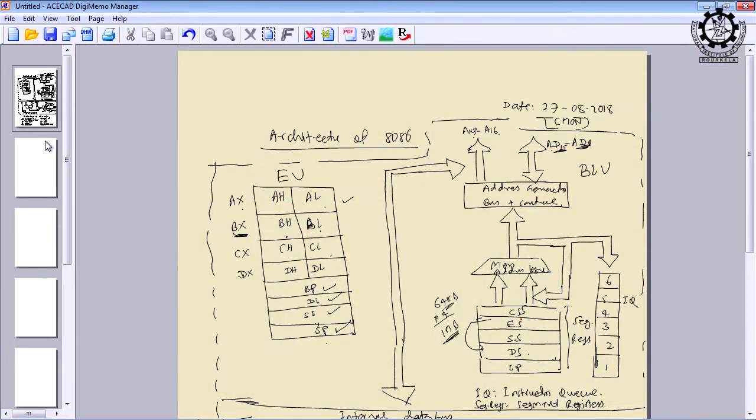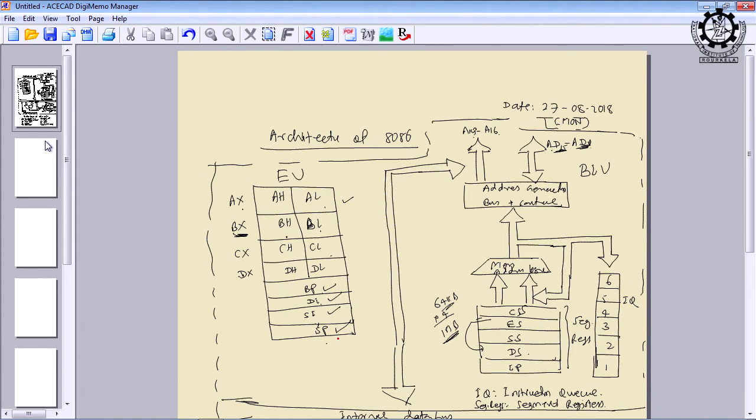Now, we slightly change the definition of addressing modes with respect to 8086. So, the way we generate a 20-bit physical address from 16-bit segment registers, 16-bit general purpose registers and 16-bit pointer registers, 16-bit index registers, because they are the only registers.